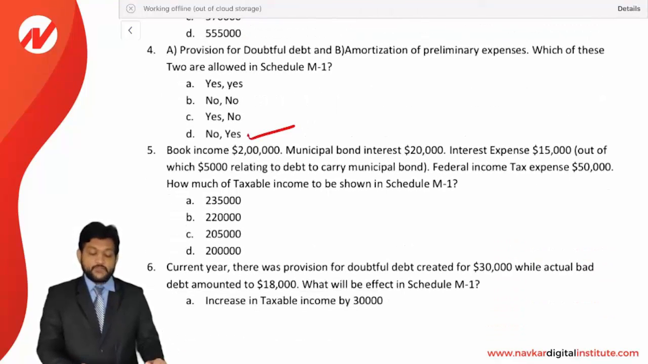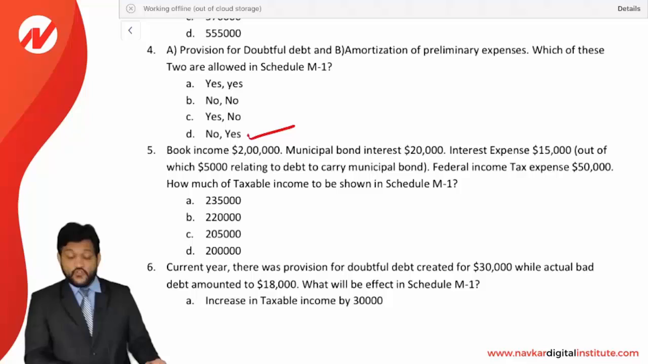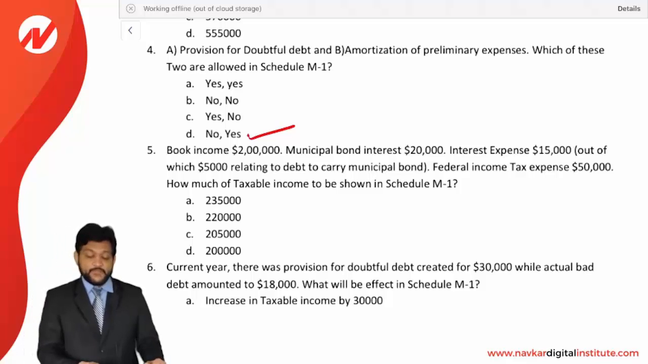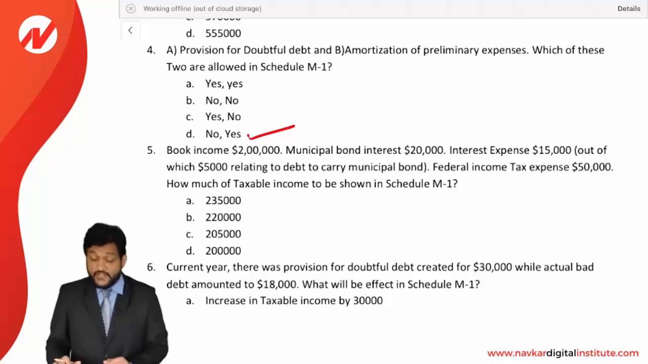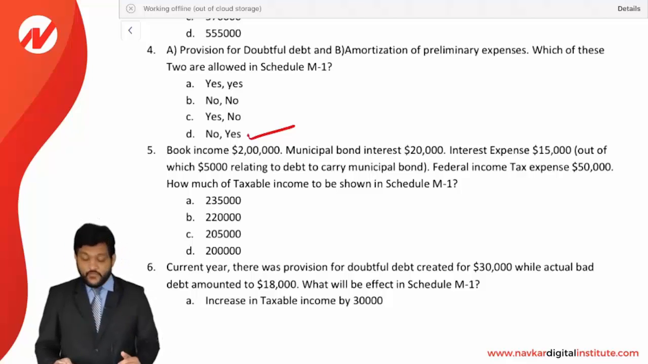Book income 2 lakh, municipal bond interest 20,000, interest expense 15,000, out of which 5,000 relates to debt to carry a municipal bond. Federal income tax expense 50,000. How much taxable income is to be shown in Schedule M1? Let's see. Book income is 2 lakhs. Municipal bond interest 20,000 is exempt income, so it will be reduced by 20,000.